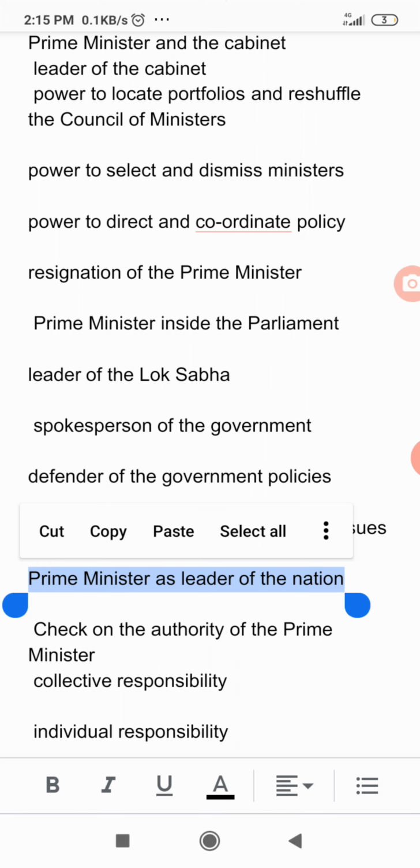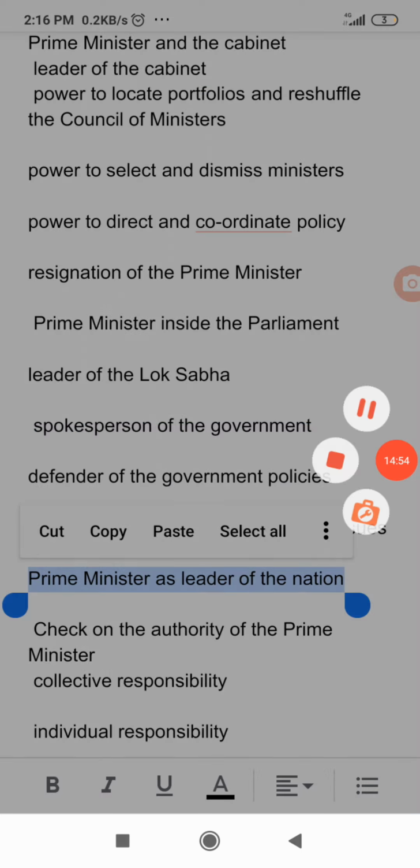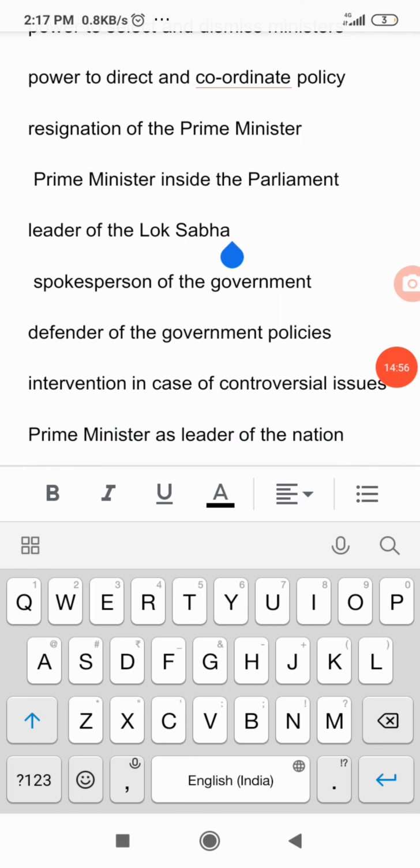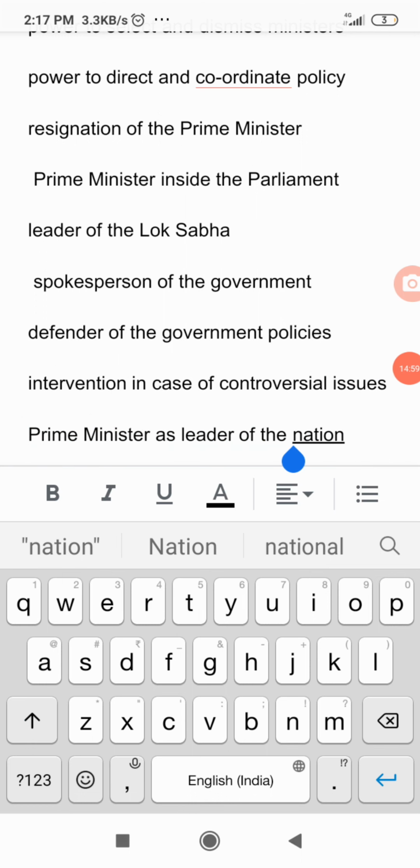When he speaks, the whole nation is supposed to be speaking through him. That is the belief. During a national crisis like war, even the opposition parties support the Prime Minister at that time. We have seen various types of issues where the opposition parties are also supporting. Whenever the Prime Minister is speaking, it is believed that the whole nation is speaking.